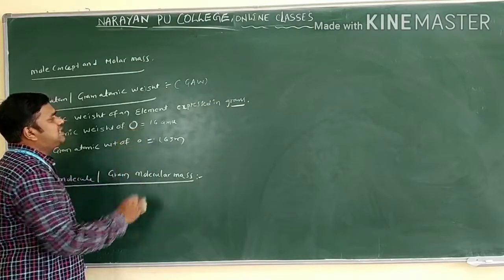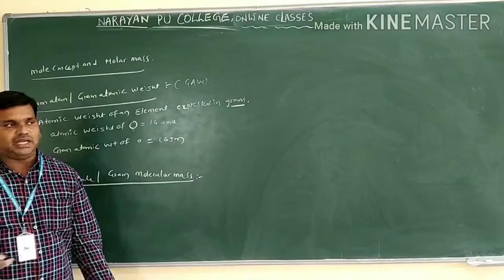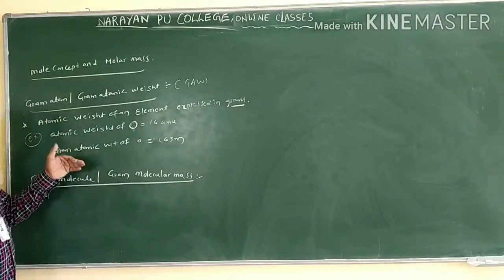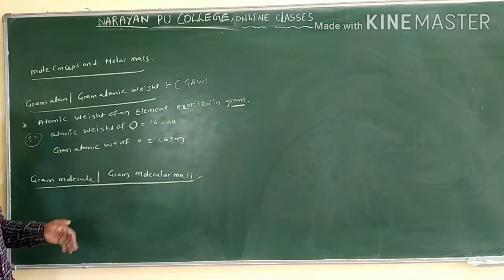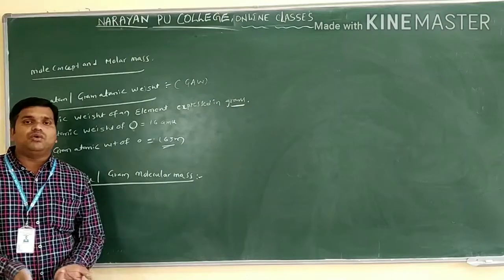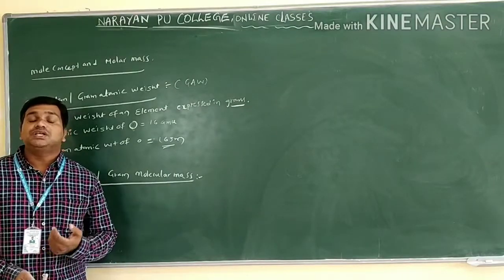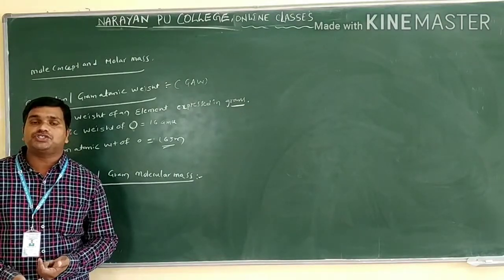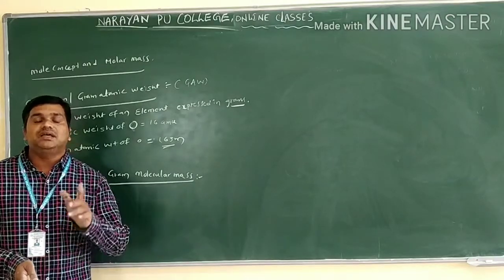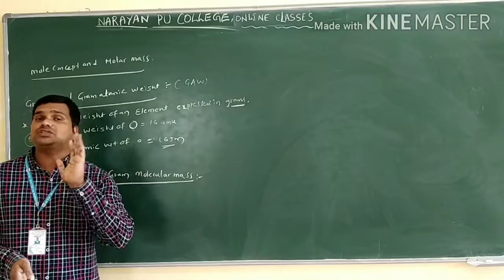How much do we have? 16 AMU. Atomic weight is generally expressed in AMU. If you express it in grams, the gram atomic weight of oxygen is 16 grams only. So 16 grams, 1 mole, contains 6.022 into 10 power 23 atoms of oxygen. That is 1 gram atom of oxygen only.